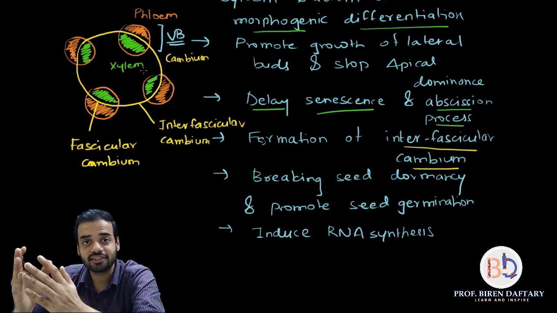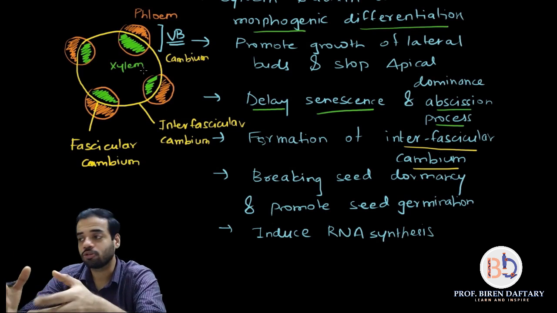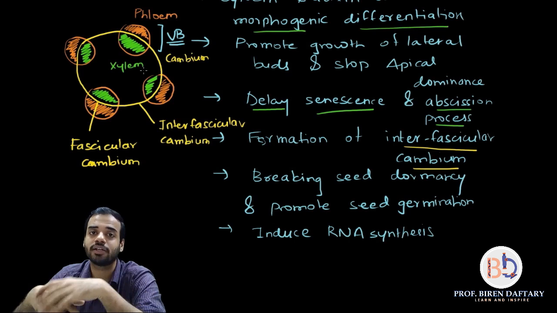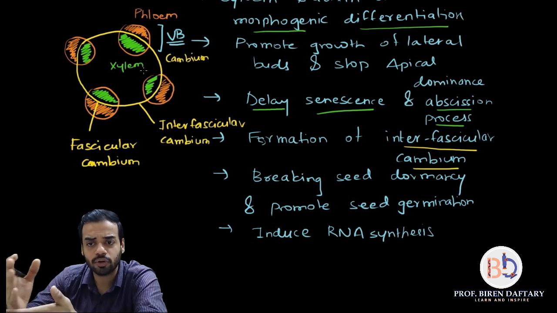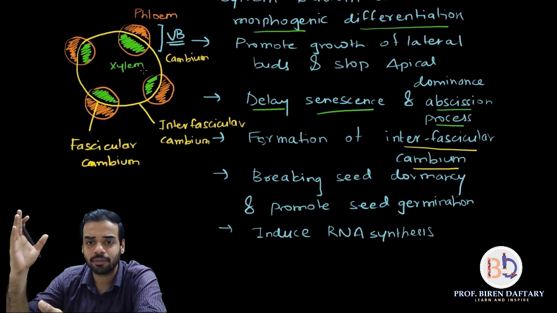We have already studied that secondary growth means increasing the thickness or breadth of the stem, leaf, root, all those parts. Is this clear? So I hope interfascicular cambium is clear.